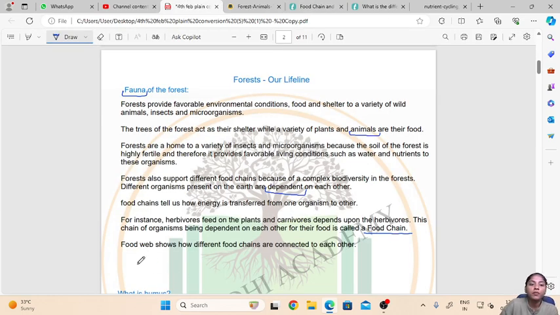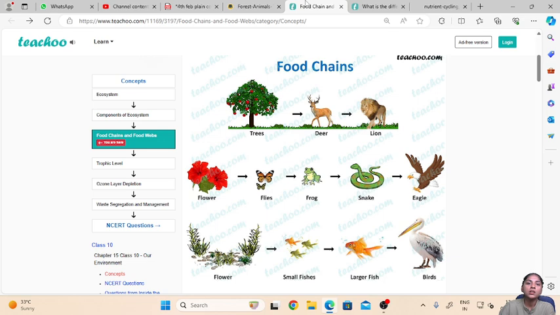Now what are food webs? Food webs show how different food chains are connected to each other. Now in nature, the lion, for example, will not only feed on deer, it can also feed on rabbits or other smaller animals.